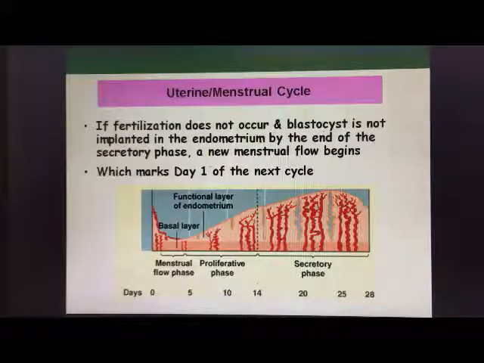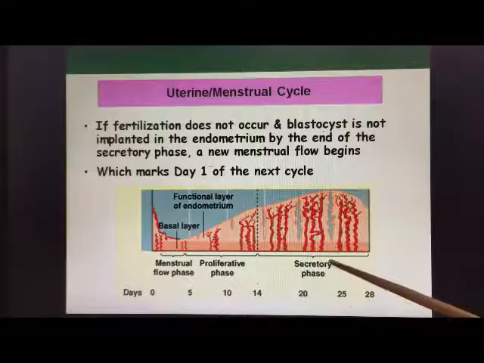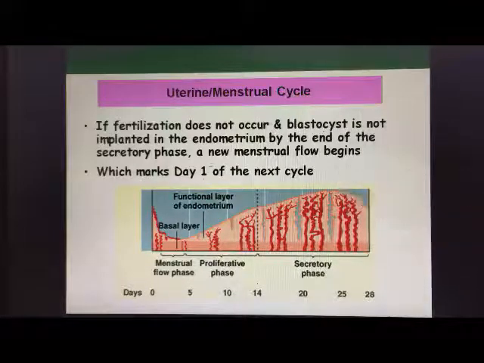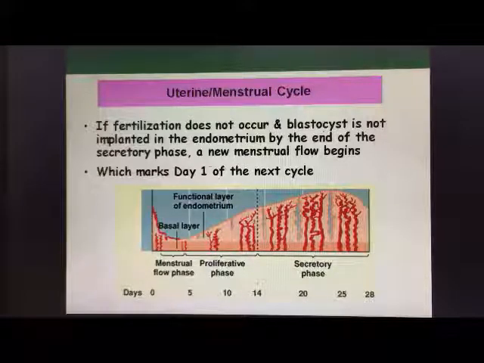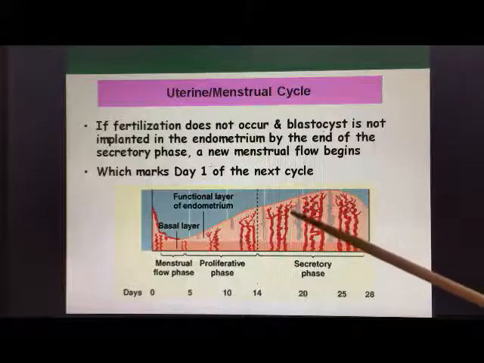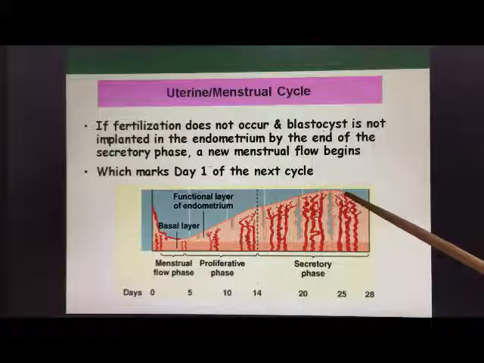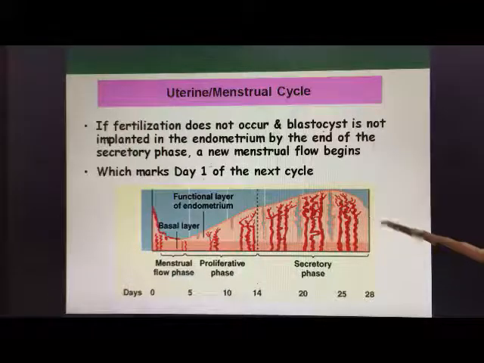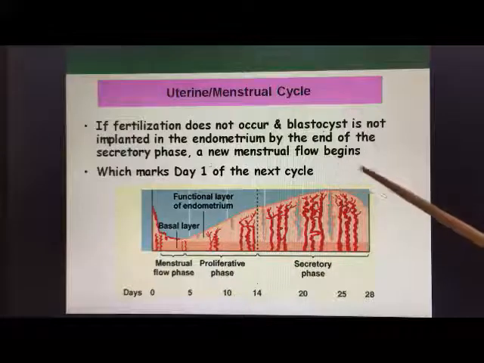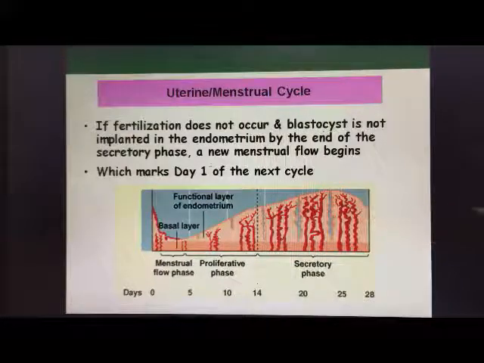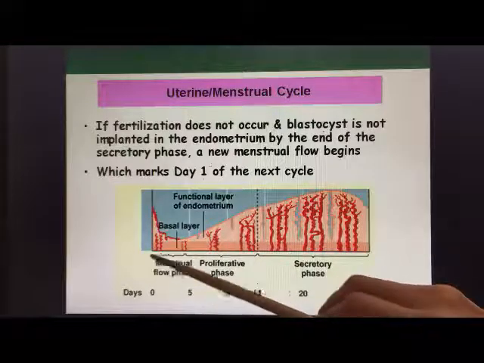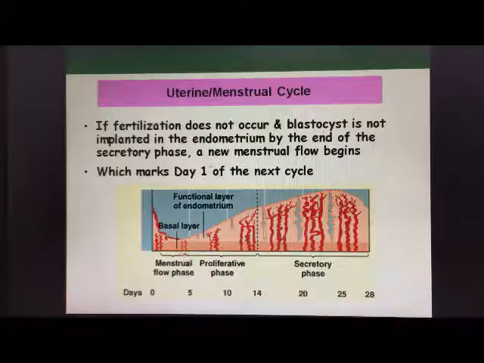If fertilization does not occur, we know that the corpus luteum inside the ovary will degenerate, which causes both hormones, estrogen and progesterone, to decrease. Therefore, the thick layer of endometrium lining cannot be maintained, which causes it to be sloughed off and shed, and a new menstrual flow will begin. So here it will restart the menstrual flow phase once again if fertilization does not occur.